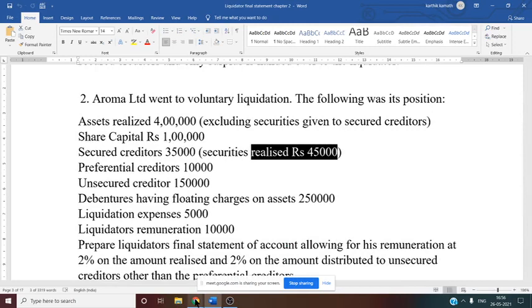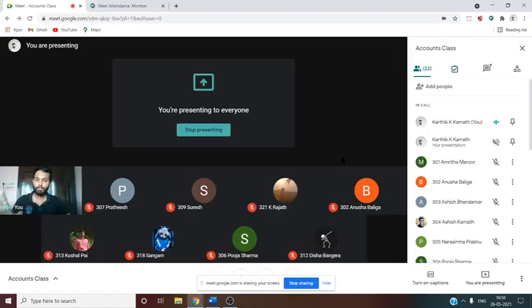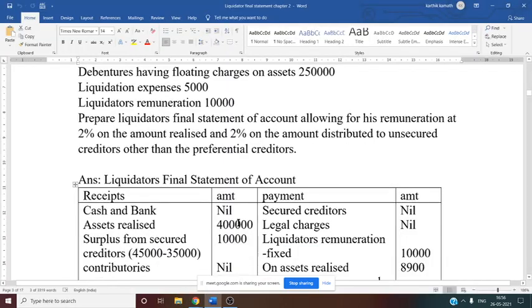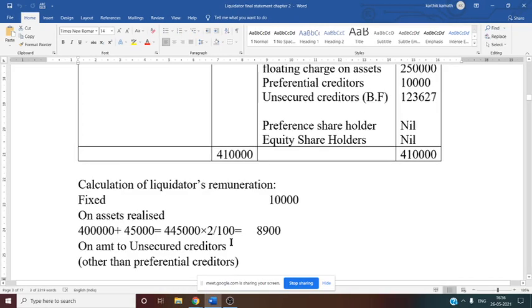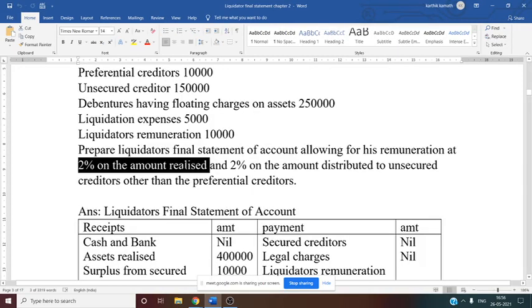So that is why now you need to make the total. So if you add both the things, you will get the total 4 lakh plus 45,000 rupees. So that is nothing but 4 lakh 45,000 rupees. So now 4 lakh 45,000 rupees into what is the percentage? What is the percentage given? See this here, if you see for his remuneration at 2% on the amount realized. So 2% they have mentioned. So 4,45,000 into 2%. If you do, you will get 8,900.